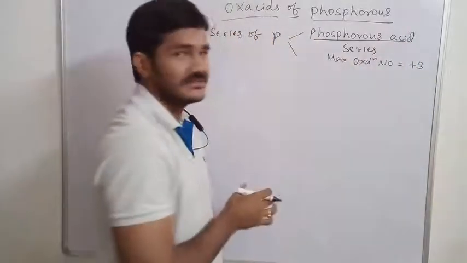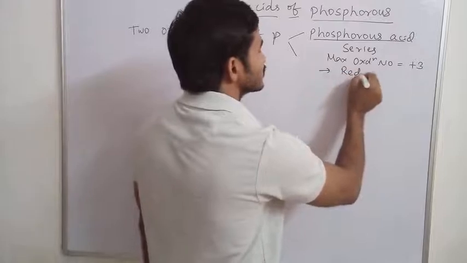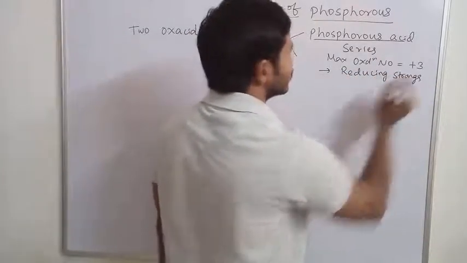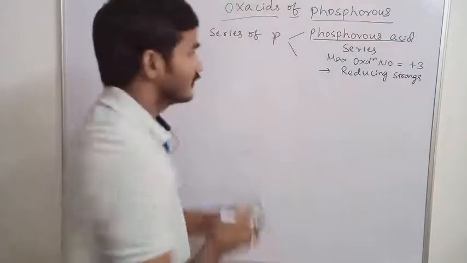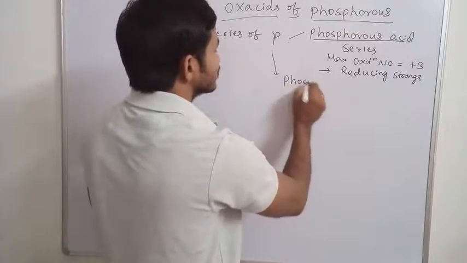Some acids in this series are strong reducing agents, and a few are mild reducing agents. The second one is the phosphoric acid series.